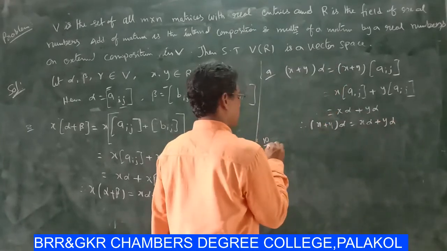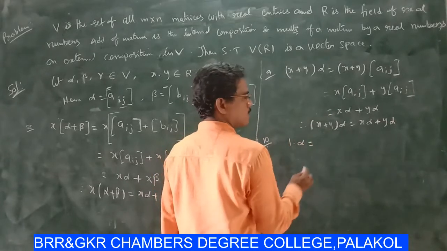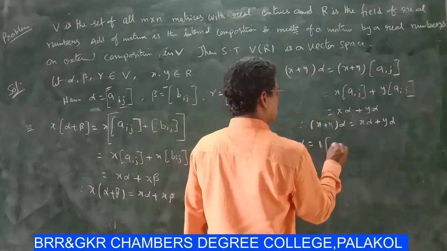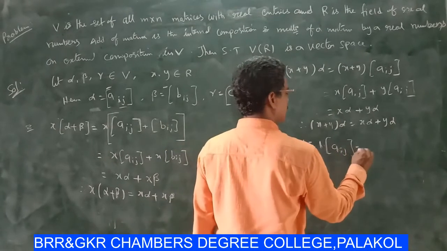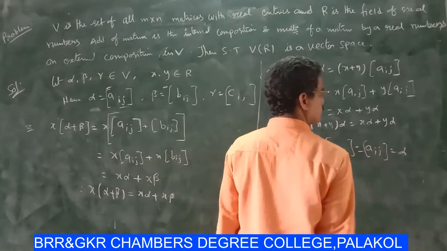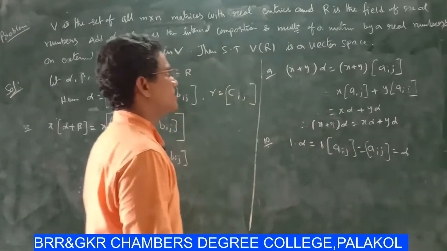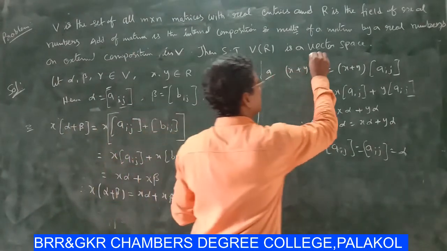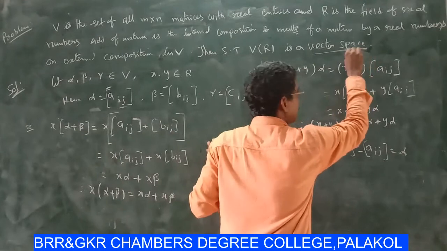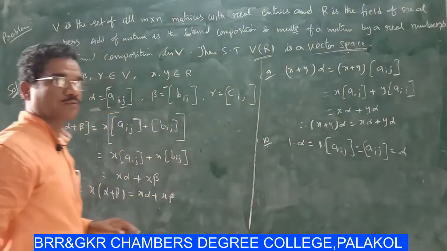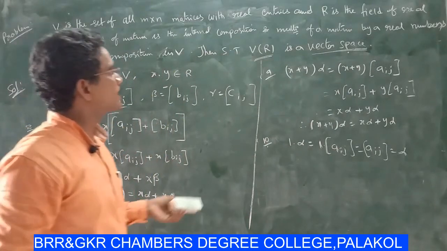Finally, 10th one is 1 into alpha equal to 1 into Aij, that means Aij, finally alpha. So all the conditions of the definition of a vector space are satisfied, then V of R is a vector space.